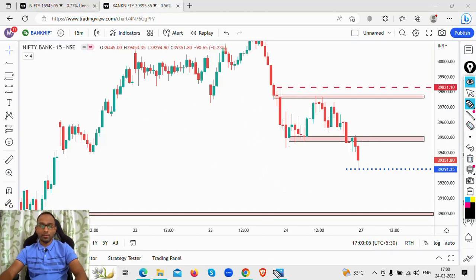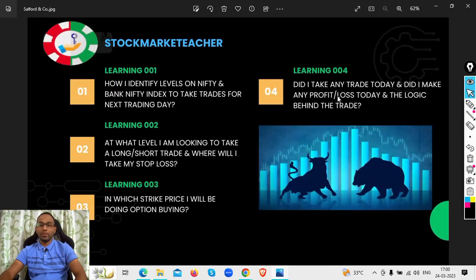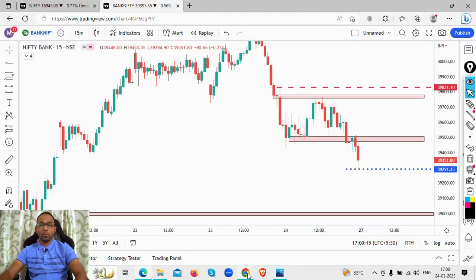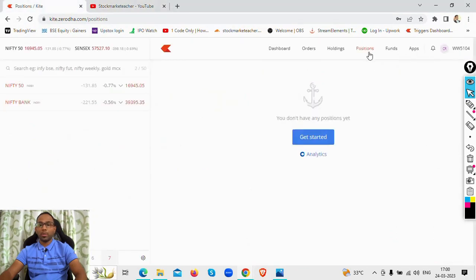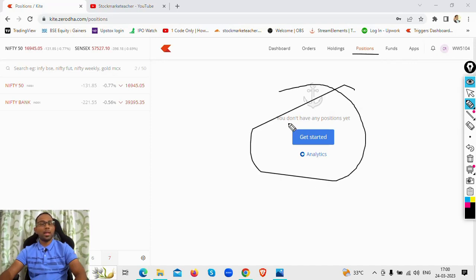Lastly, what we are going to look at is, did I take any trade today, did I make any profit or loss today, and the logic behind the trade. Let's go to my position book, and this is my position book. If you see here, you don't have any position. So today I did not take a trade in the market.